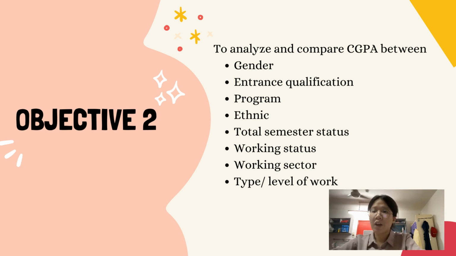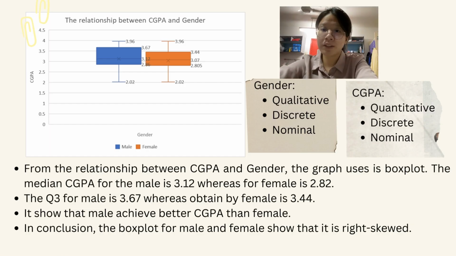To analyze and compare CGPA between gender, entry qualifications, program, ethnic, total semester status, working sector, and type of work. From the relationship between CGPA and gender, the graph uses a box plot.